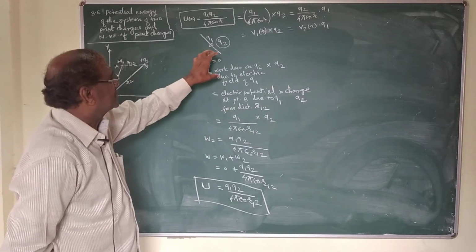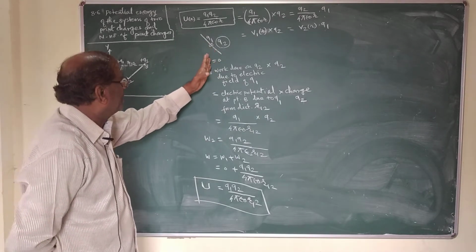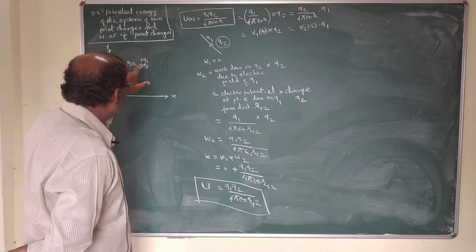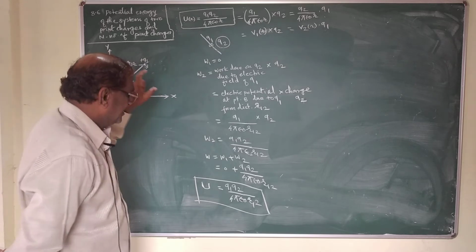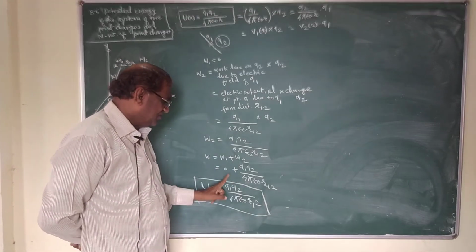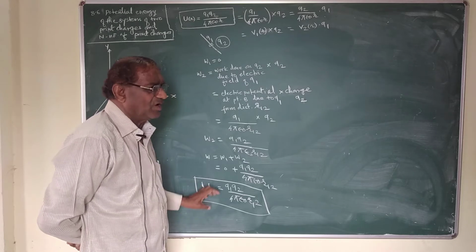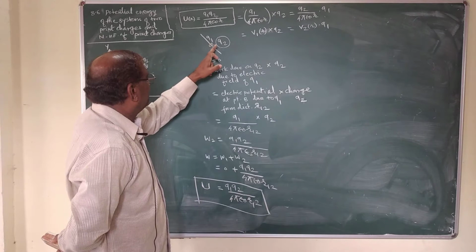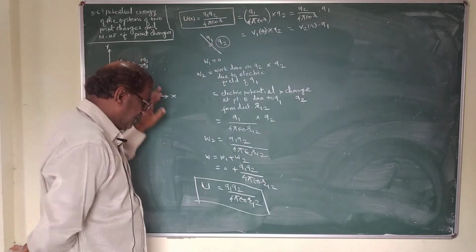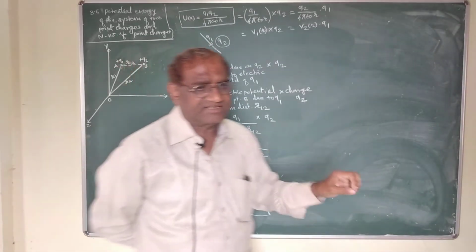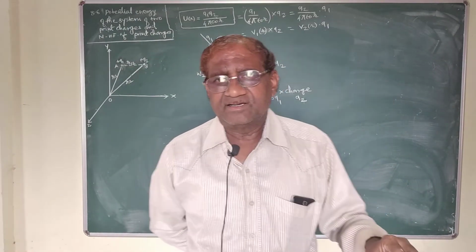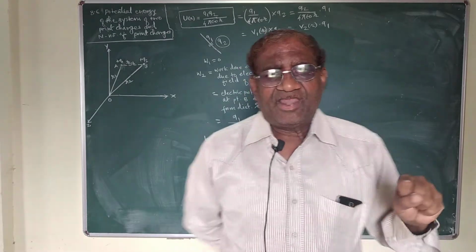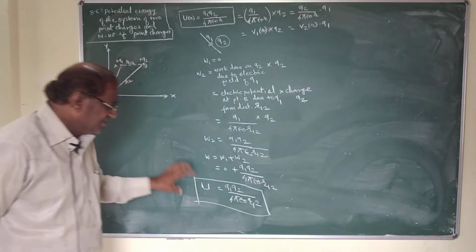These two charges q1 and q2 from infinity to their present location in the system. Present location in the given system is given by W. This is the total work done in bringing these two charges from infinity to their present location, stored as electrostatic potential energy in the given system containing two charges. Now, this equation